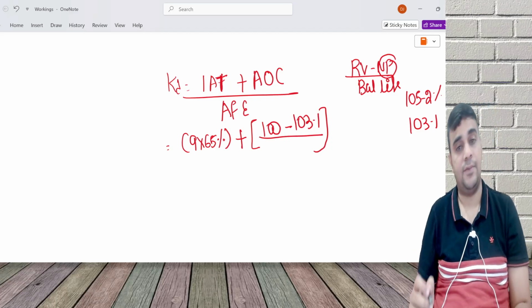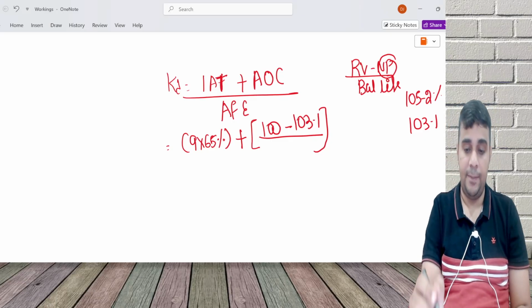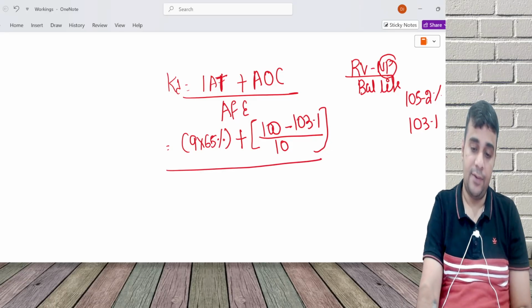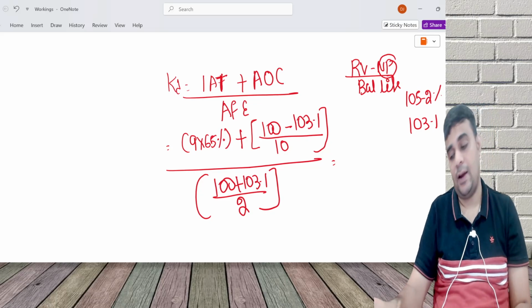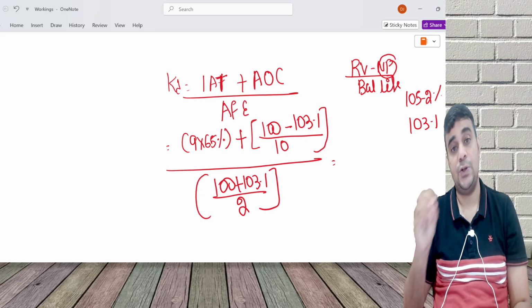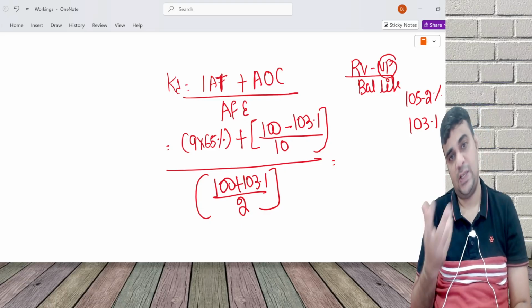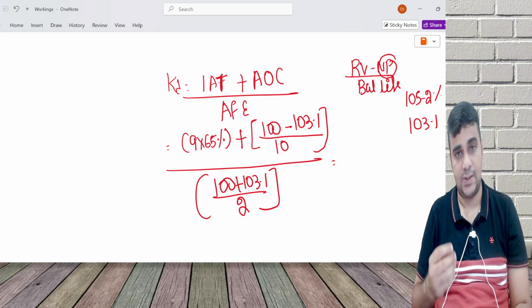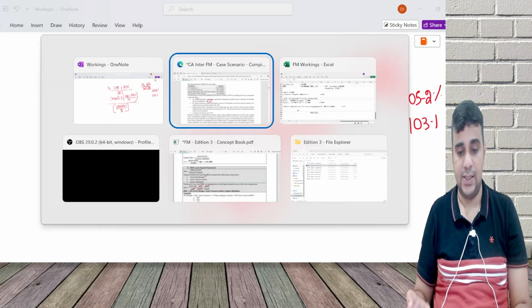Divided by 10 years, this will turn out to be negative. Average funds is redeemable value plus net proceeds by 2. If I have to change the assumption, because the issue price can also be taken as par value, I will look at the choices. In case I don't get my choice, then I change the assumption.